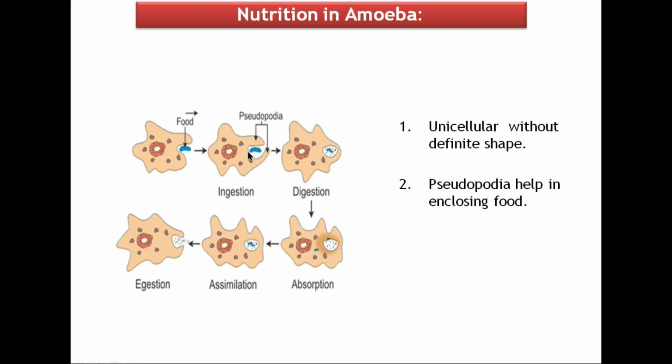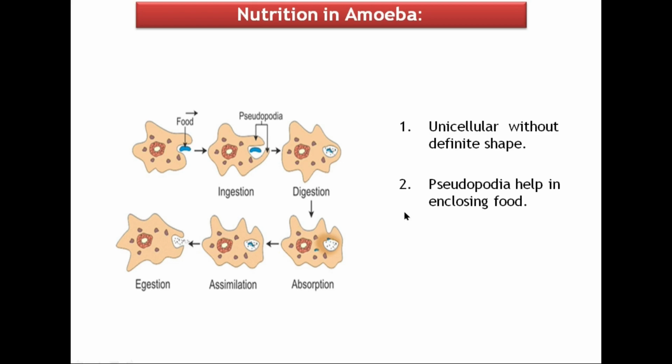Pseudopodia fuse over the food particle, forming a food vacuole. Inside the food vacuole, complex substances are broken down to simpler ones. Then they diffuse into the cytoplasm. The remaining undigested food material is moved to the surface of the cell and is thrown out.